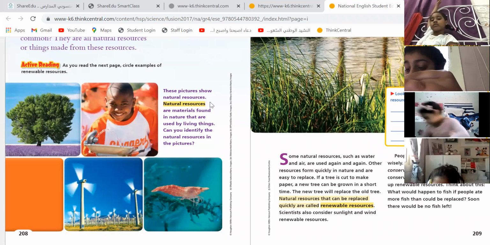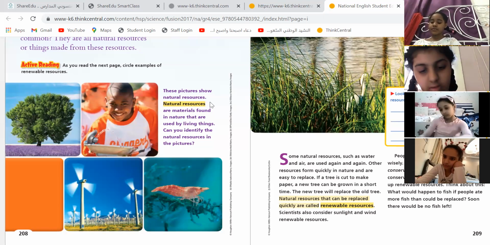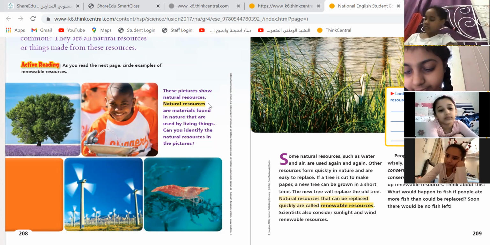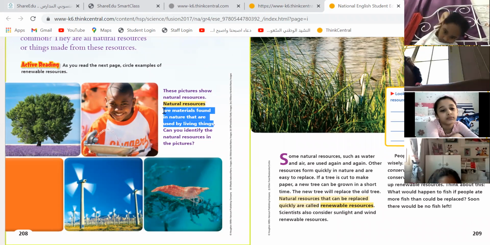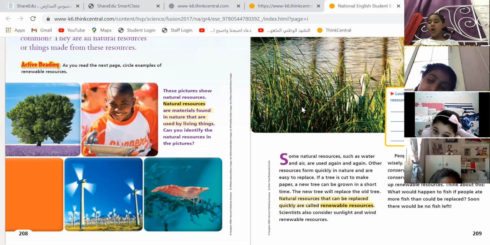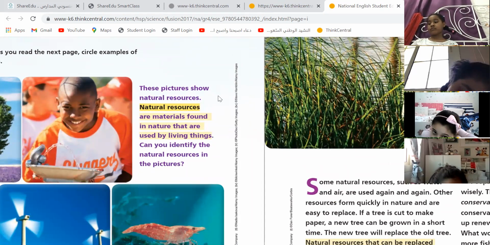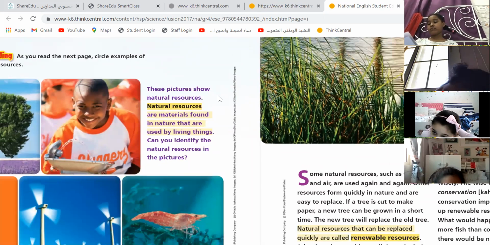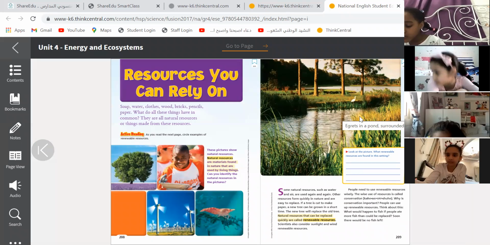Yes, Sirian. Slowly. Leon, can you read for me what a natural resource is? A natural resource is materials found in nature that are used by living things. Excellent. So they are natural materials. Exactly. Every living thing can use them.